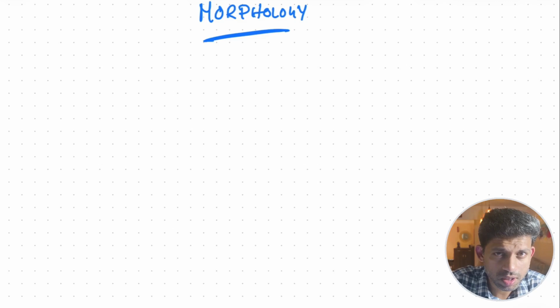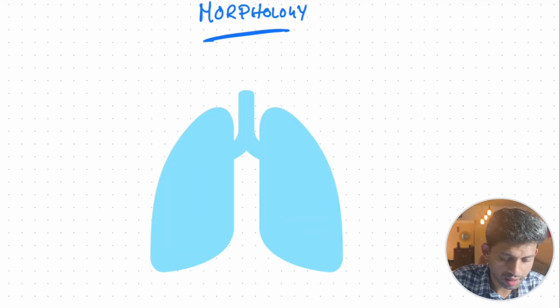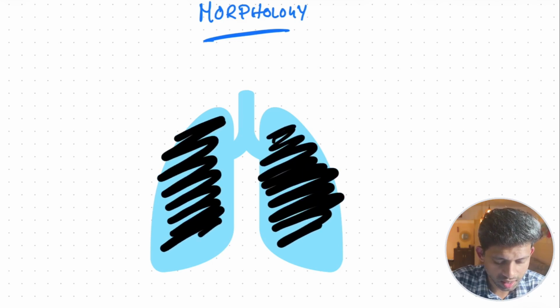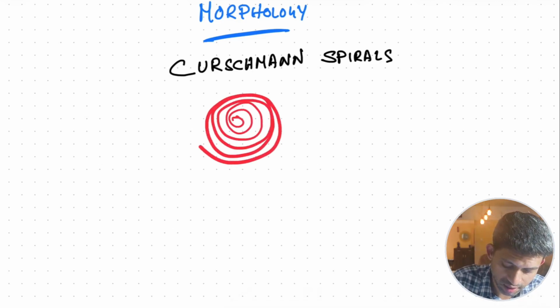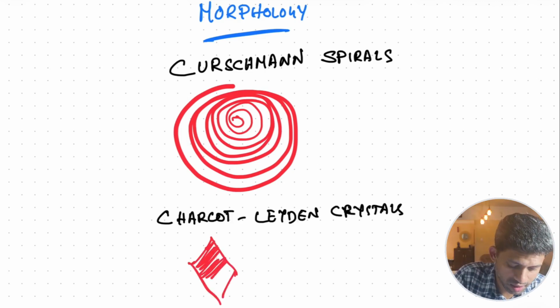Now that we have seen the pathogenesis of asthma, let's look at the morphology. Morphology has been described in patients who have died of status asthmaticus and also in mucosal biopsies of patients with asthma. In fatal cases, lungs are distended due to air trapping along with mucus plugs which occlude the bronchi and bronchioles. And these mucus plugs contain shed epithelium which are called Curschmann spirals. Another characteristic finding is Charcot-Leyden crystals.